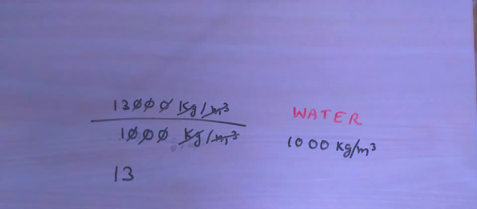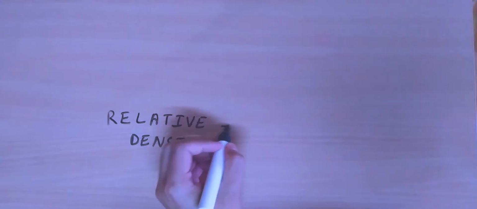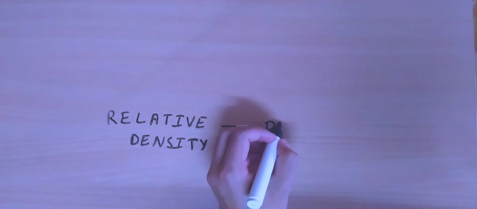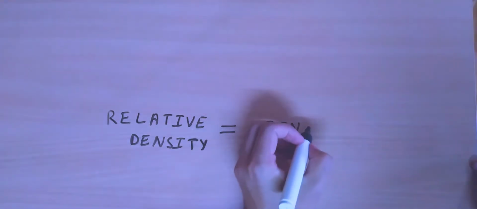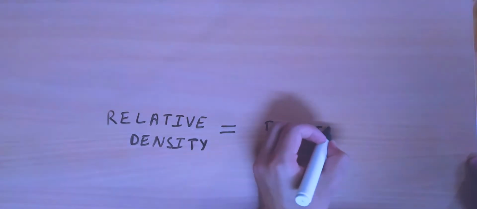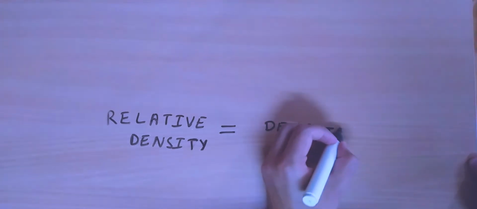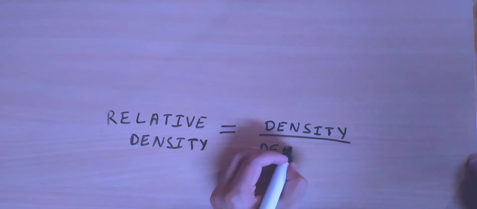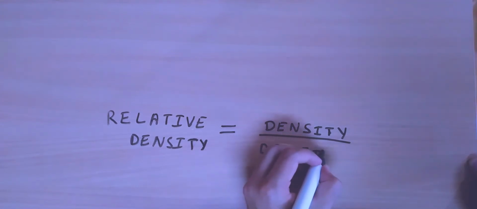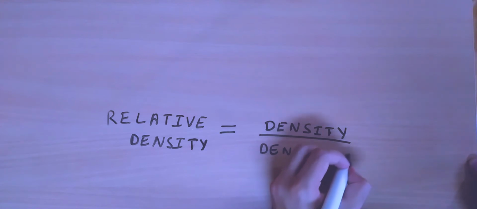So if we have to come up with a general formula for relative density, we may say that the relative density of any substance is equal to the density of that substance, also known as the absolute density, let's just call it simple density, divided by the density of water.